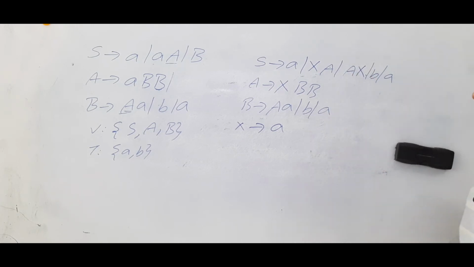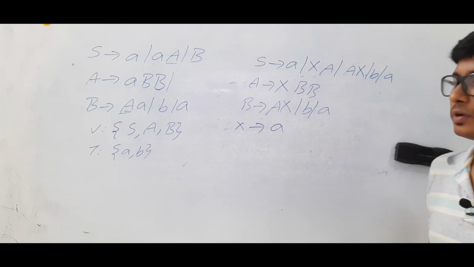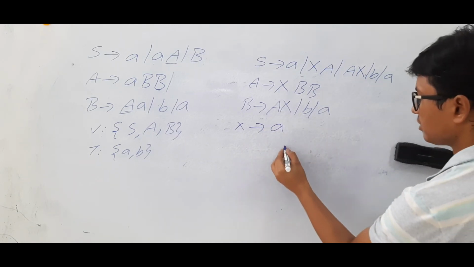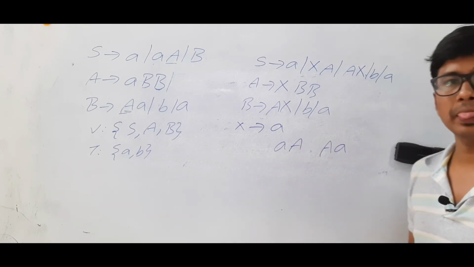No. In place of this A, if I create an X, will it create any problem? No. So either it is in the form of this or in the form of this one, we will follow the same step. Am I right or wrong?